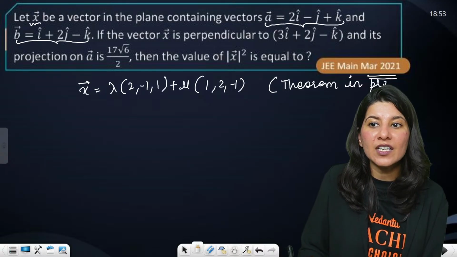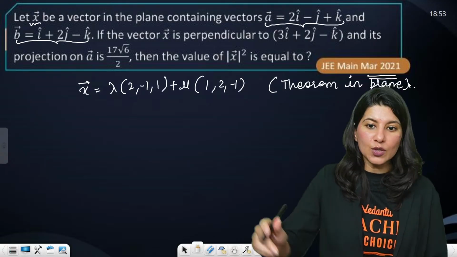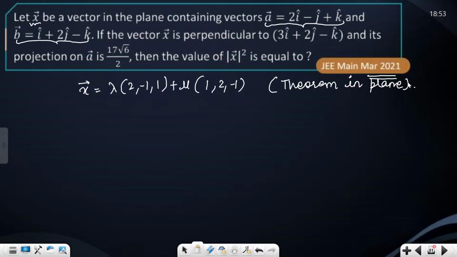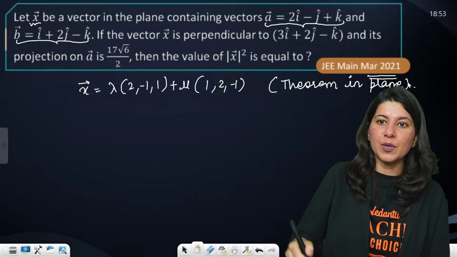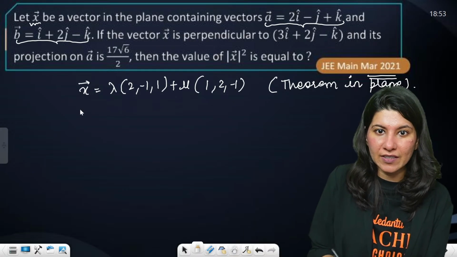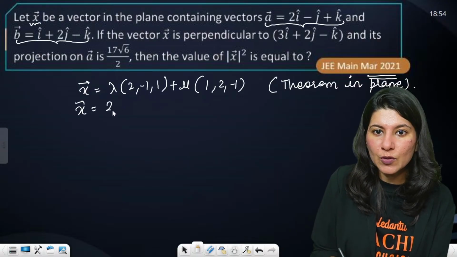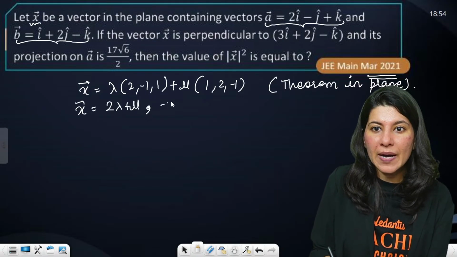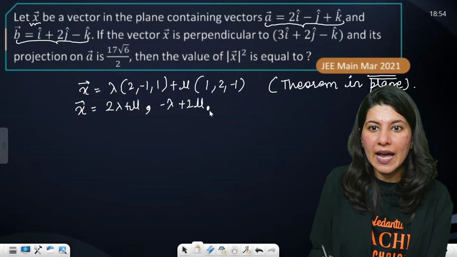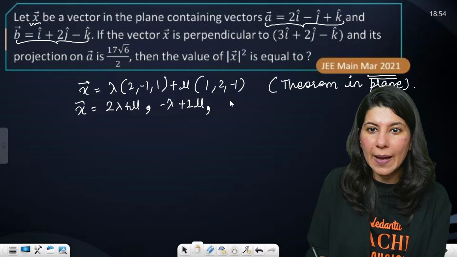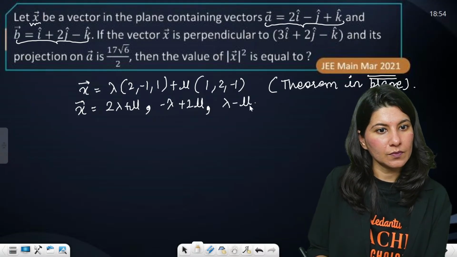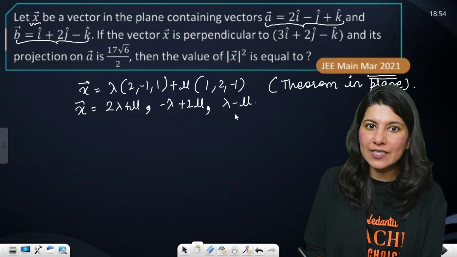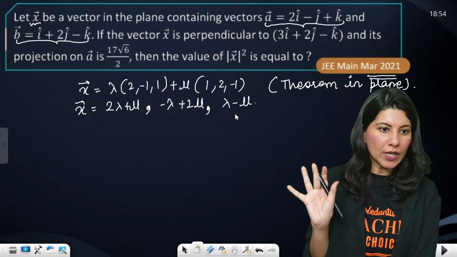How many of you have understood theorem in plane? Let me know in the chat box. I will wait because this is absolutely important. So this is your X vector: 2 lambda plus mu, comma, minus lambda plus 2 mu, and this is going to give you lambda minus mu. Yes, this is your X vector. The first statement is clear to you all.